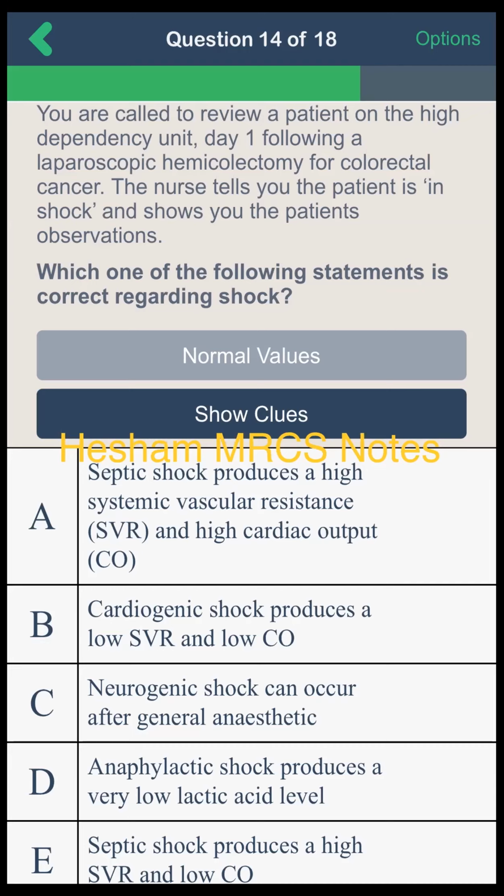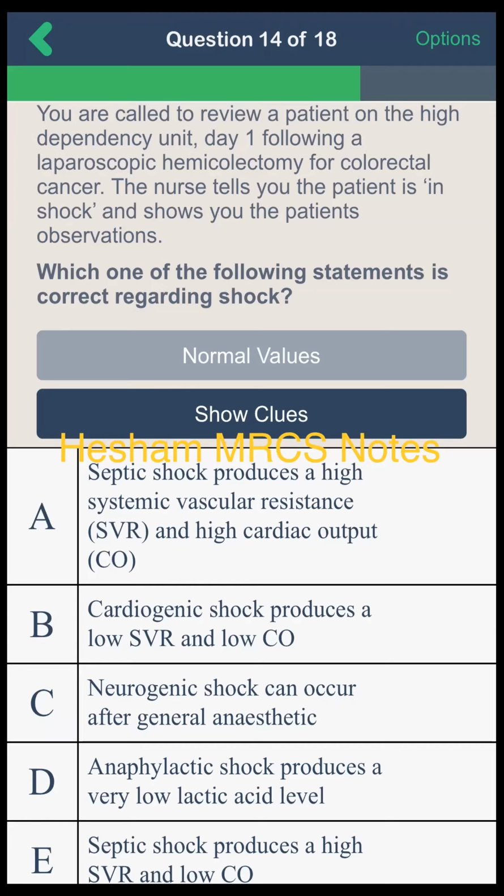Septic shock produces a low systemic venous return, high cardiac output. Option E is wrong. Anaphylactic shock produces a very low lactic acid level. Due to anaphylactic shock, there is maybe high lactic acid production due to vasodilatation. Neurogenic shock can occur after general anesthetic.